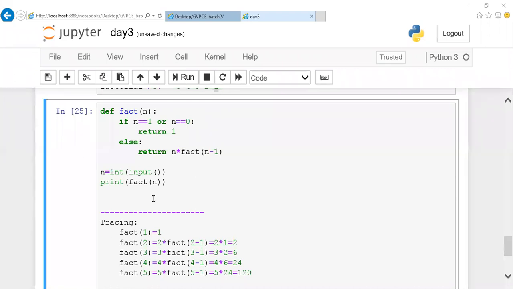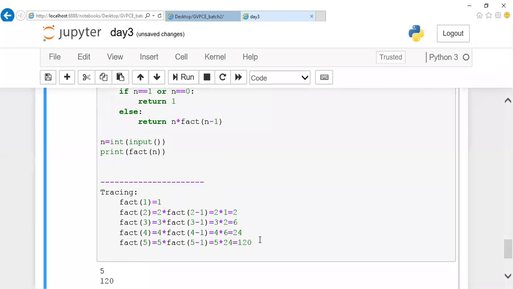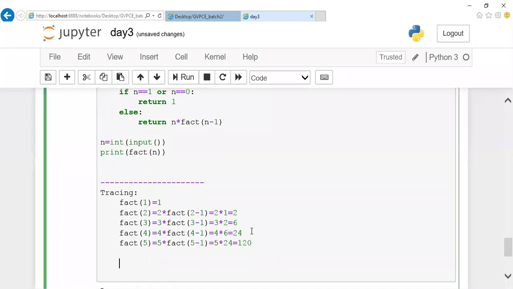Shall I give one small task for you people? Will you try it by afternoon? While coming to the evening session, will you do the recursion program? Will you do the sum of digits program? Sum of digits by using recursion. We'll discuss this by afternoon.